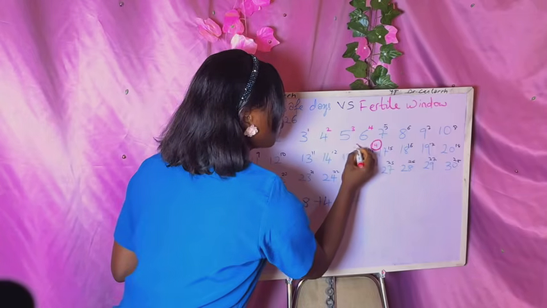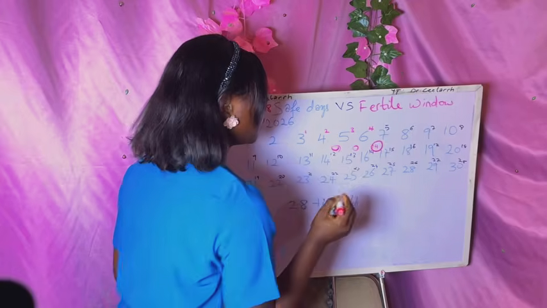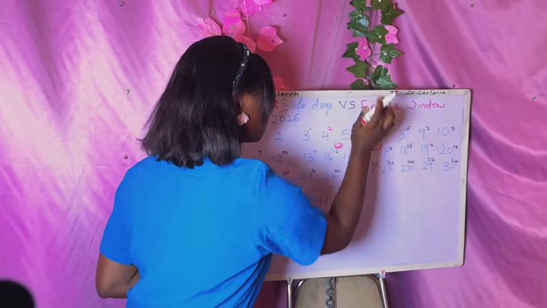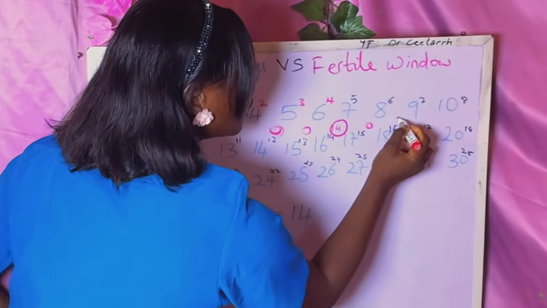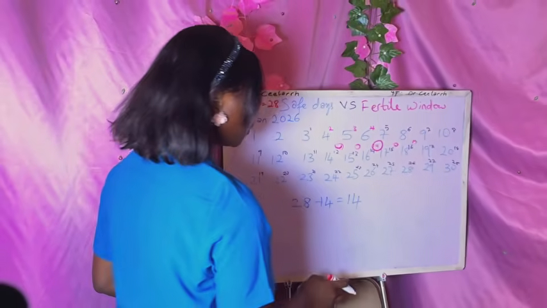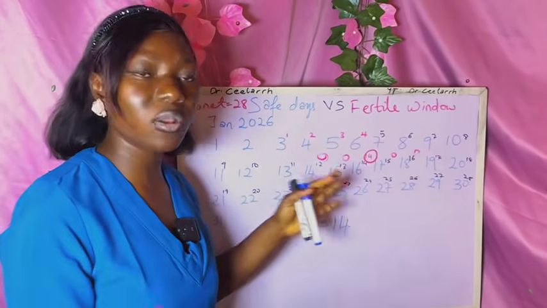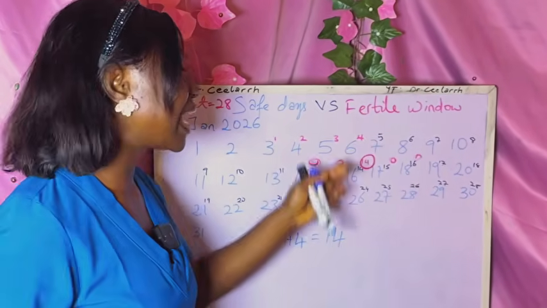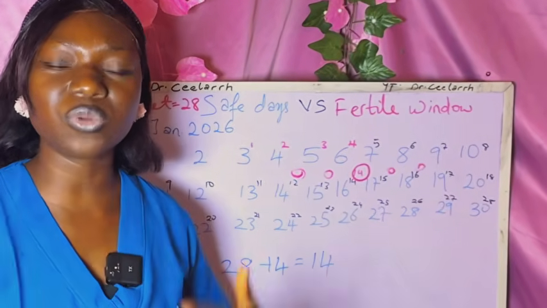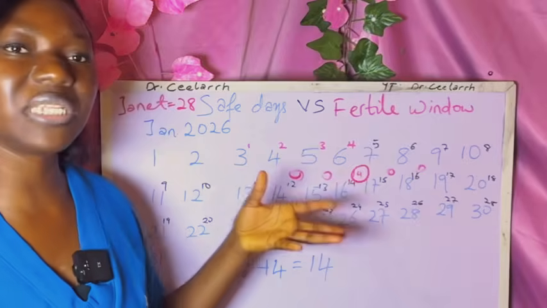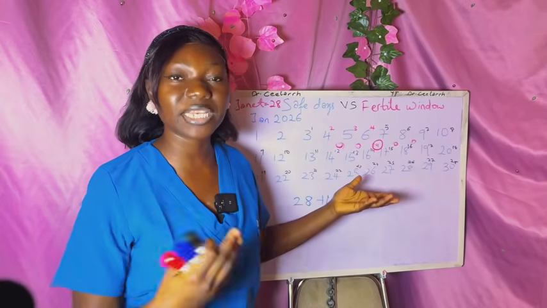Now, it's possible she can also ovulate on the 13th day. She can also ovulate on the 12th day. She can also ovulate on the 15th day of the cycle or on the 16th day of the cycle. Okay? So 2 days before or after, they are all possibilities for ovulation. And the egg can last in the woman's body for about 12 to 24 hours before the body will clear it off. So even within that period, she's likely to also get pregnant if she has unprotected sexual intercourse.